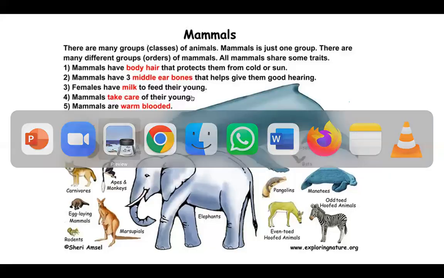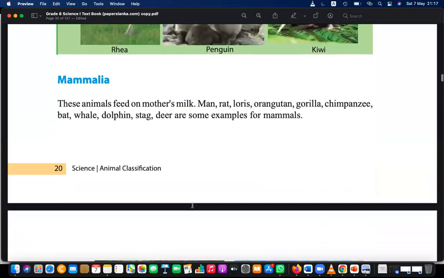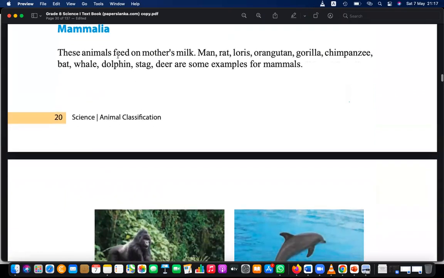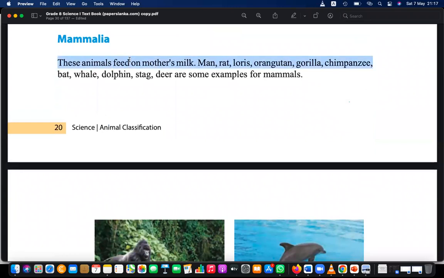Right, and also let's see what is there in the book. Okay, here this is the main category, mammals. Mammals are animals that feed on mother's milk. Right, the female basically breastfeeds the kids.